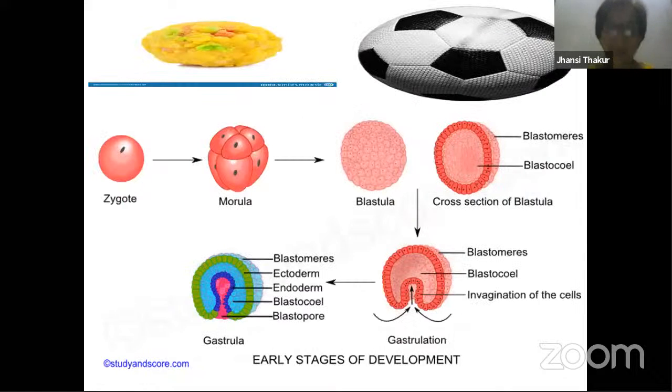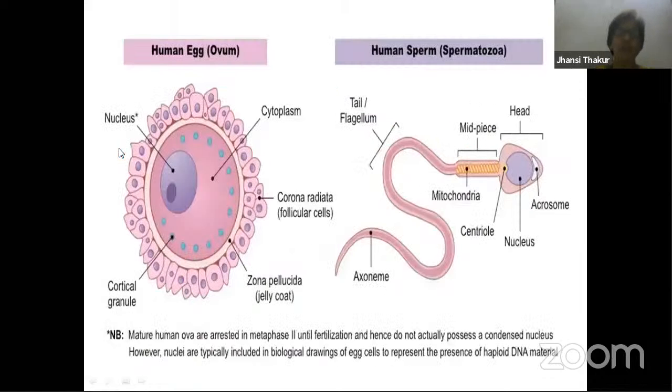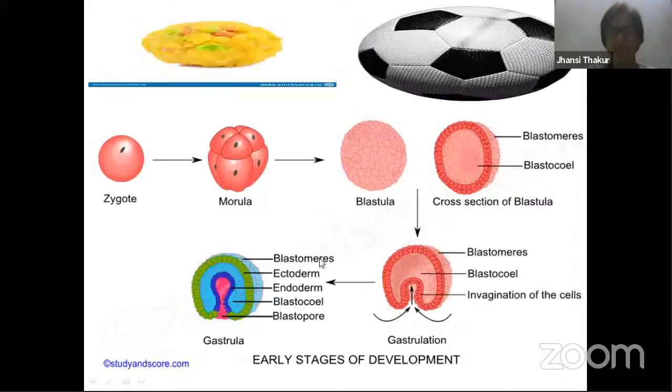Did you ever think what happens actually to this zygote over here? This zygote undergoes division. One important point is that the ovum has only a single set of chromosomes, haploid condition. The sperm also has a single set of chromosomes, right? These carry a single set of chromosomes, but because of the fusion, the zygote is formed, which is diploid in nature. Diploid means two sets of chromosomes are there, one coming from the ovum and the other coming from the sperm, right? So this is a diploid cell, the zygote.